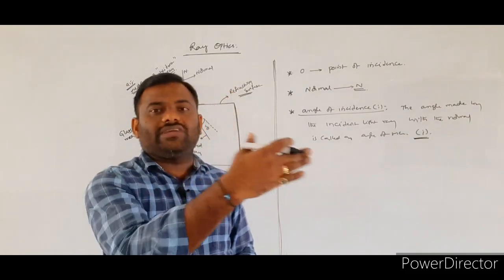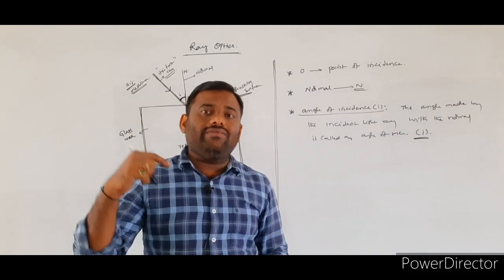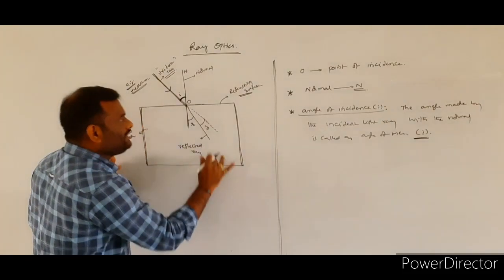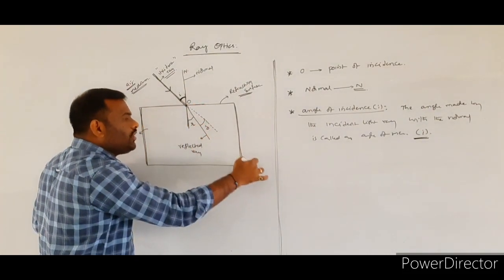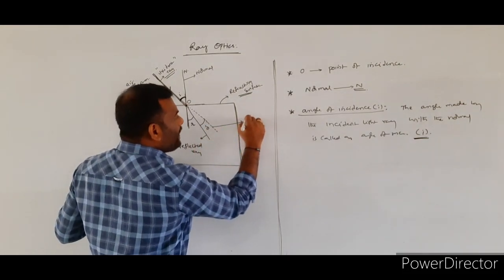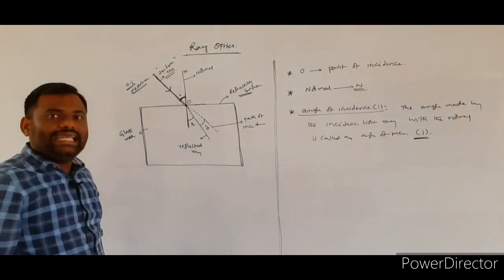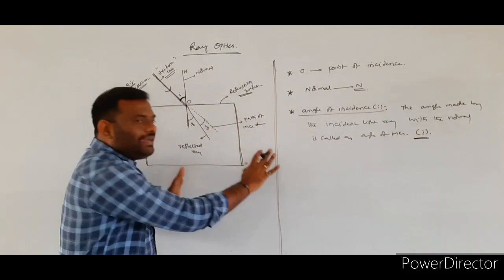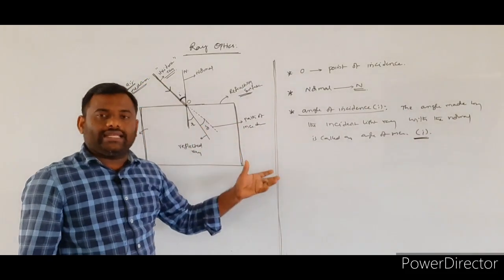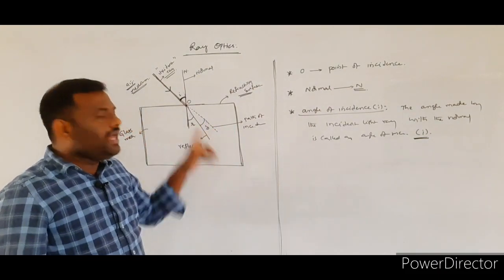If there is no opposition along the path, the light ray will travel along the straight line. So if no other medium is present, the light will travel along the dotted line only. This dotted line indicates the path of the incident light ray, if no refracting medium was present. The incident light ray would travel along the dotted line only.